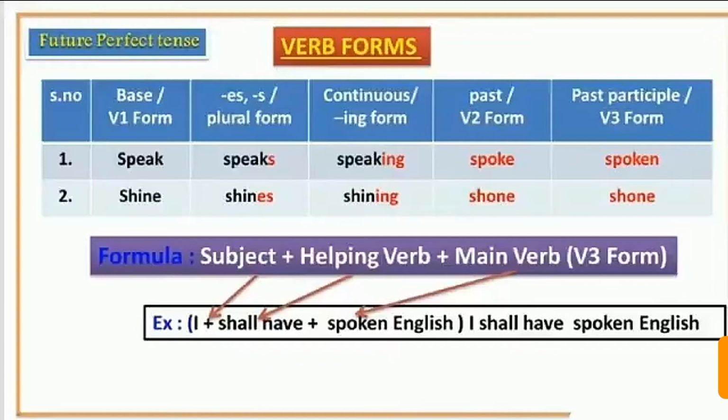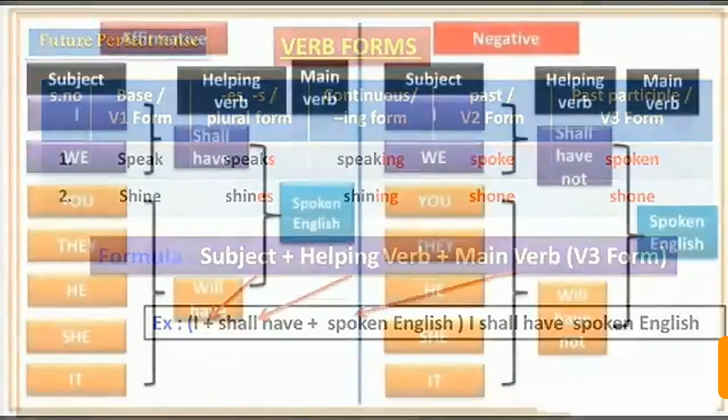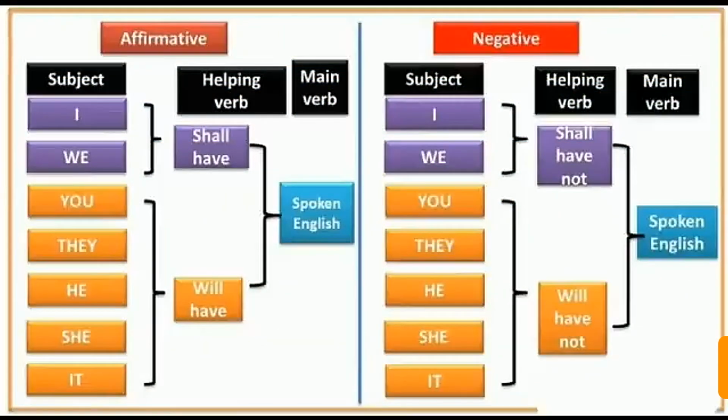So spoken is the third form of speak. So here the third form of the verb will be used. If I want to change a simple sentence into a negative one, I will use not along with the helping verb. So if a simple sentence is "I shall have spoken English," then I will use not along with the helping verb shall have. Then the sentence will ultimately become negative: "I shall have not spoken English." So this will be the negative form of future perfect tense.